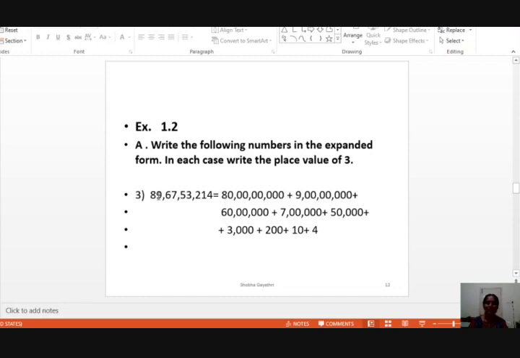Now read the number first. 89 crores 67 lakhs 53,214. It is 80 crore. 8 is in the 10 crores place, so 80 crore, plus 9 is in the crores place, 9 crore it is. It is 60 lakhs, 6 is in the 10 lakhs place. 7 is in the lakhs place. 5 is in the 10,000s place. 3 is in the thousands place. 2 is in the hundreds place. 1 is in the tens place and 4 is in the units place.